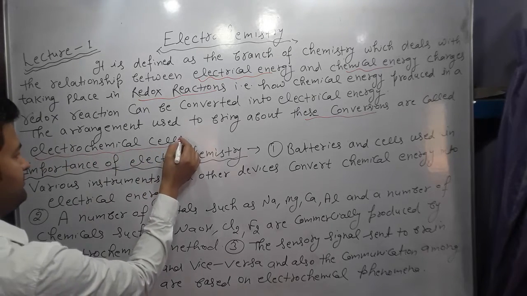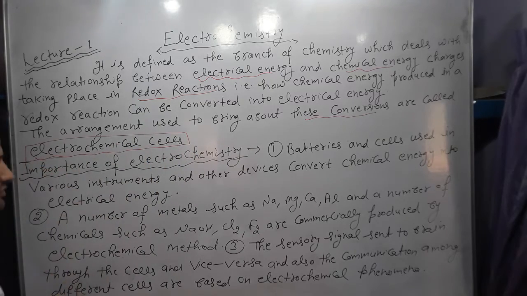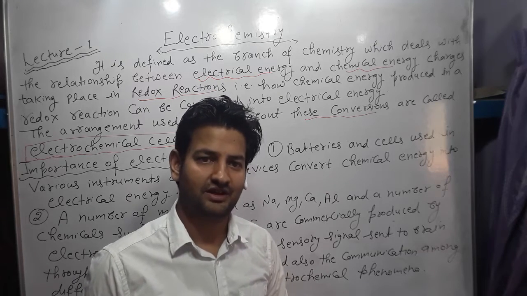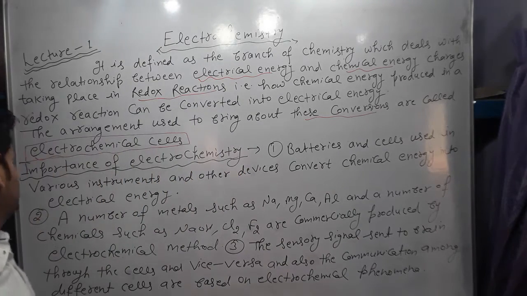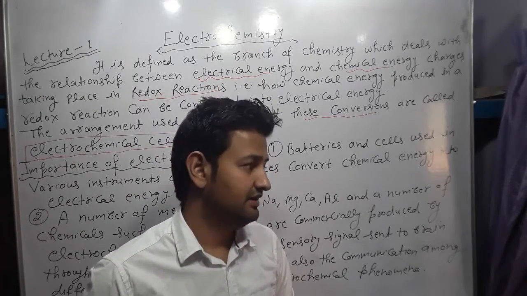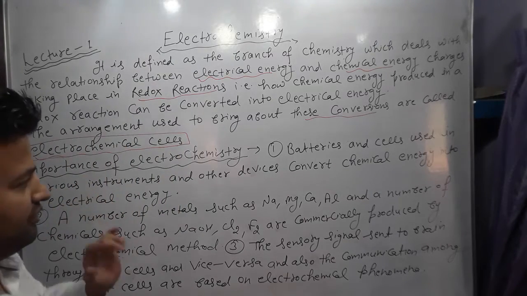We study an important point, the electrochemical cell. There are two types of cells we will study in this unit, electrochemical cell and electrolytic cell. So the next point is the importance of electrochemistry in our daily life and in other areas. Electrochemistry plays an important role.